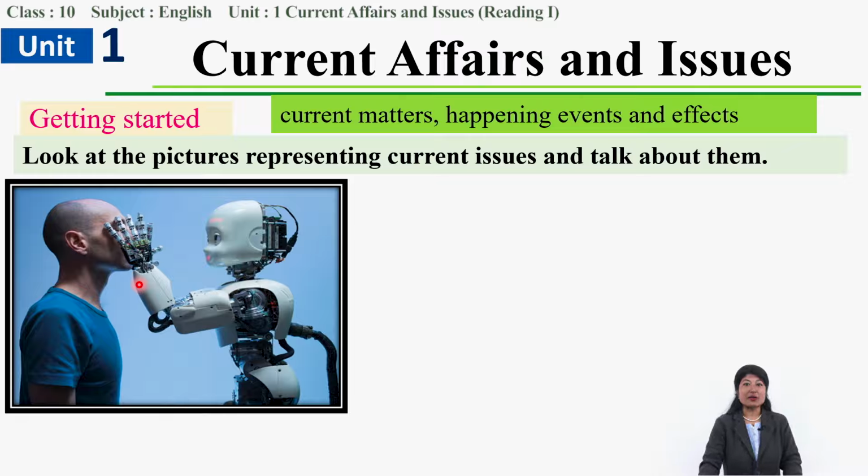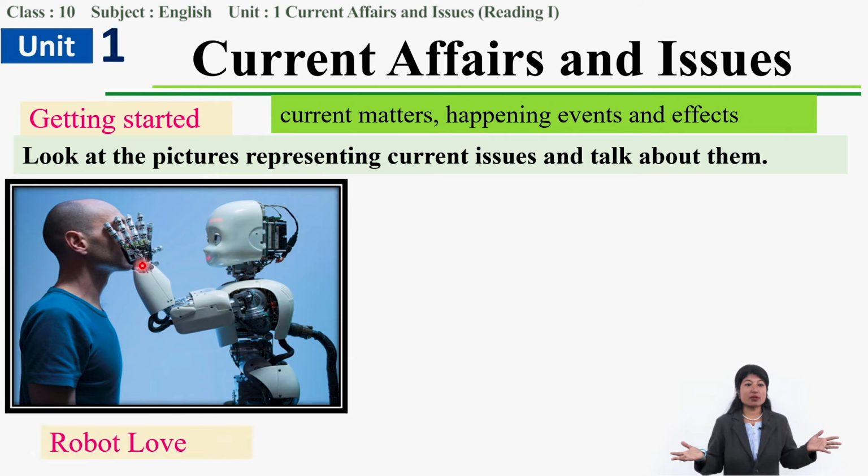We can see a human and a robot, right? What is the robot doing? Touching the face of the human. What does this picture represent? Right, this picture represents robot love.